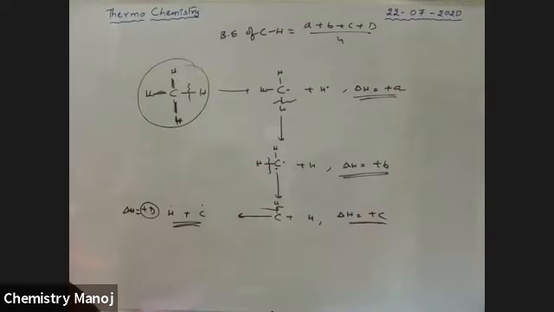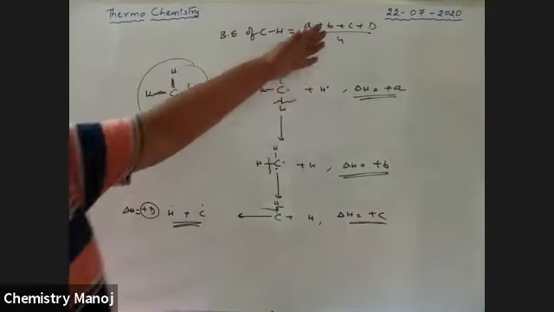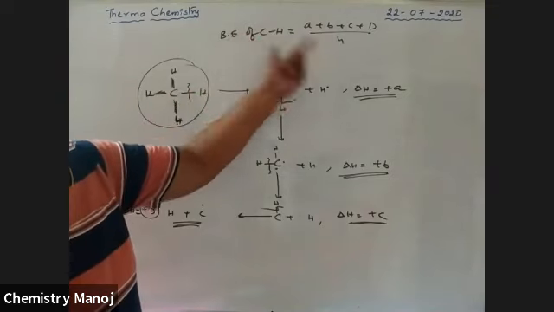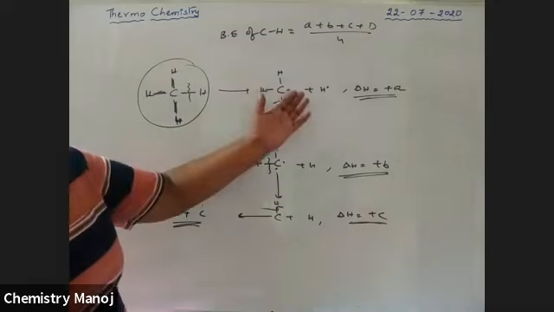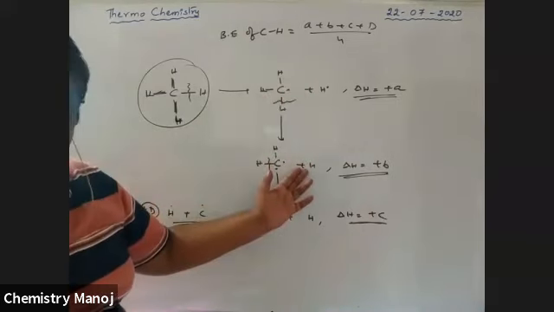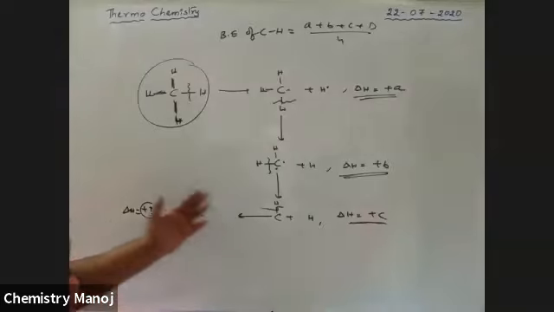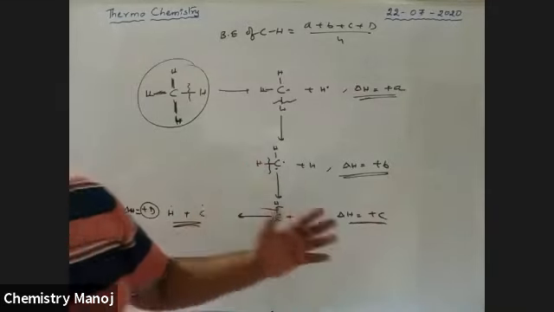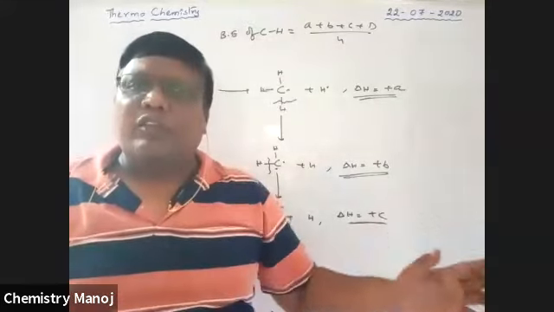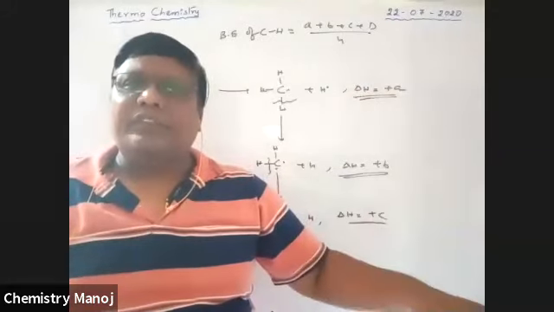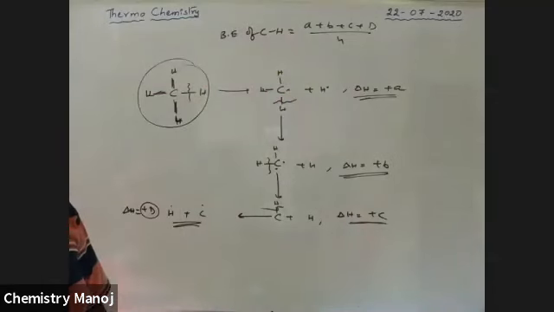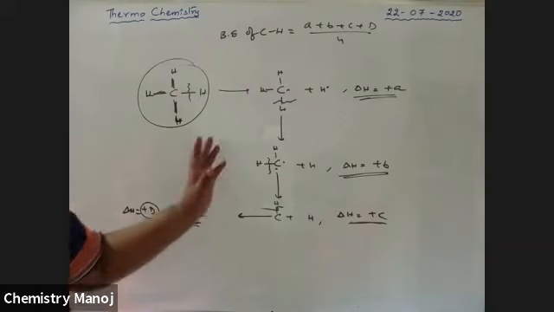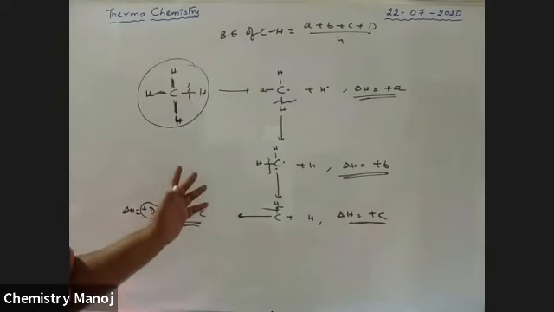4 bonds are going to break, so this is the average energy. So this is the bond energy. It is the bond energy, but bond dissociation energy means this is the first bond dissociation energy, it is the second bond dissociation energy, it is the third bond dissociation energy, it is the fourth bond dissociation energy. That means bond dissociation energies are not equal to bond energies in case of polyatomic molecules. Okay, so this is very, very important.